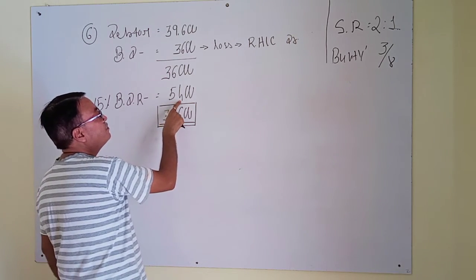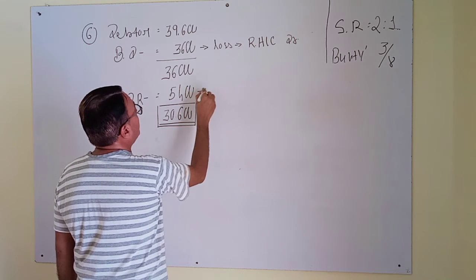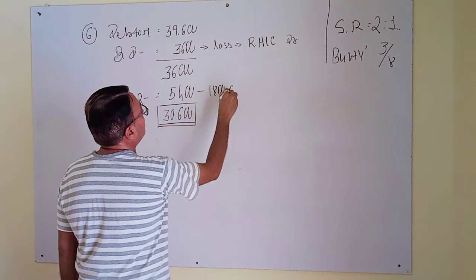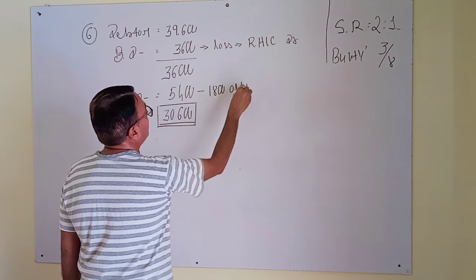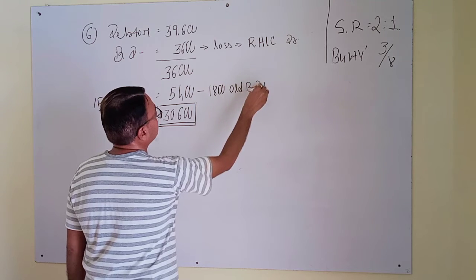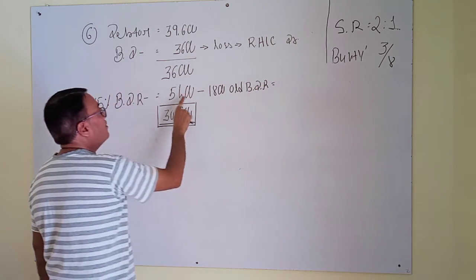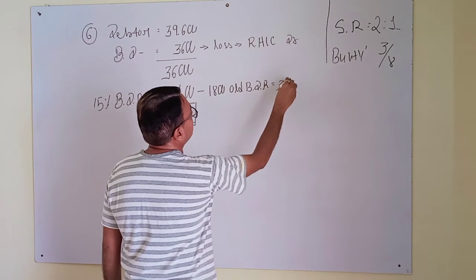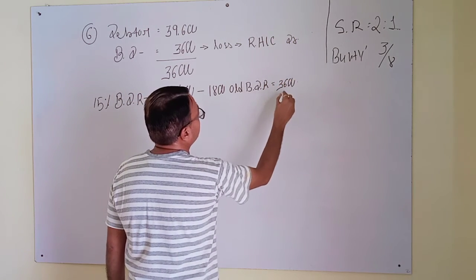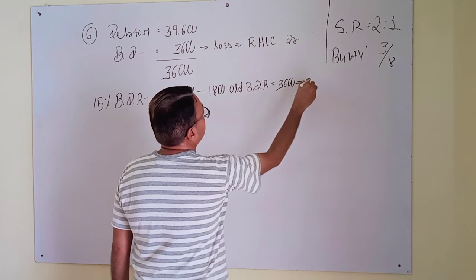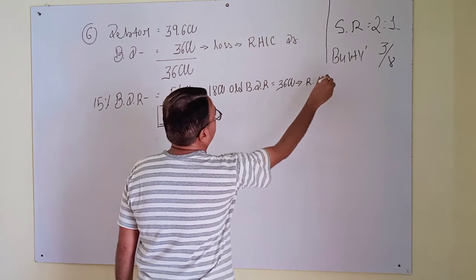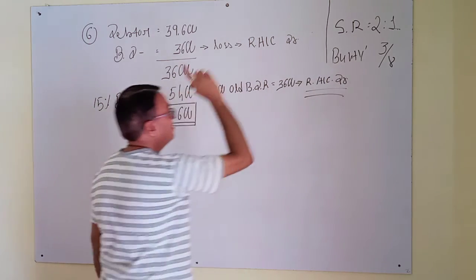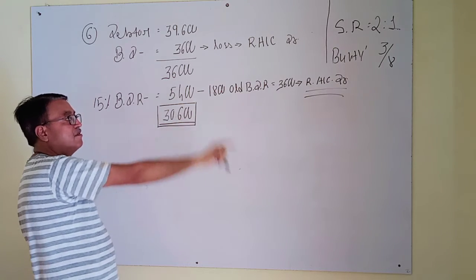New BDR minus old BDR 1,800, the difference is 3,600. It will be recorded in revaluation account, just the difference, the increased amount.